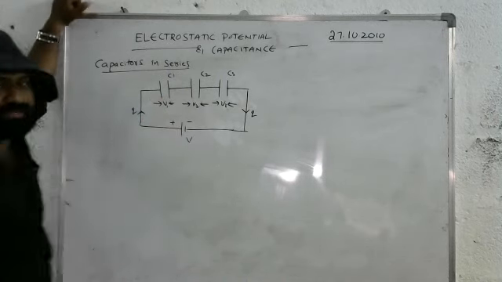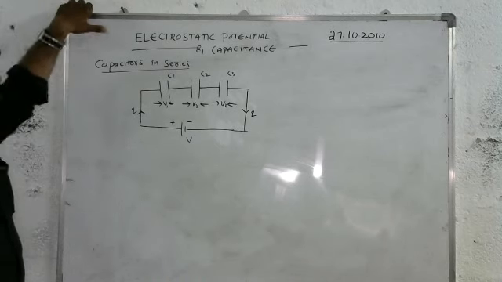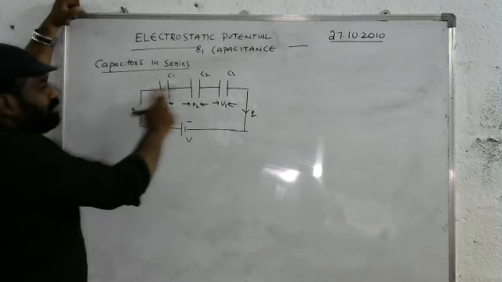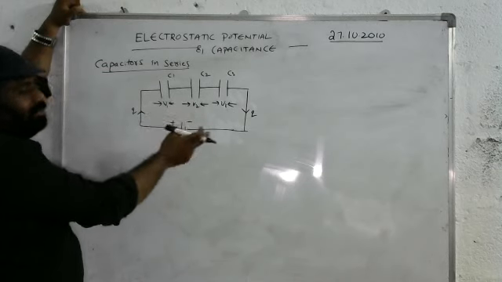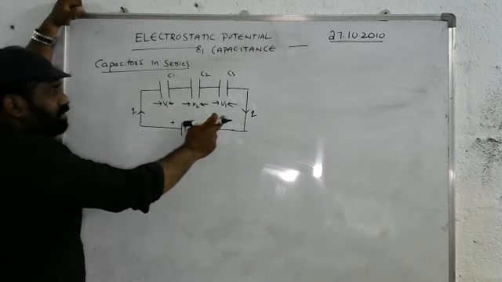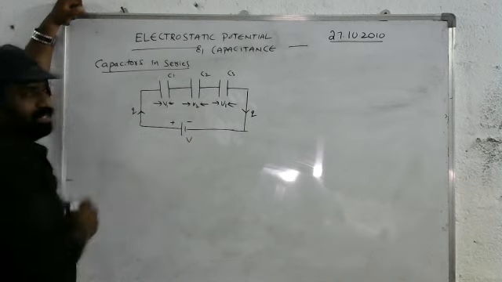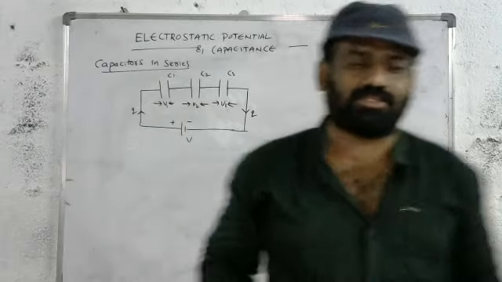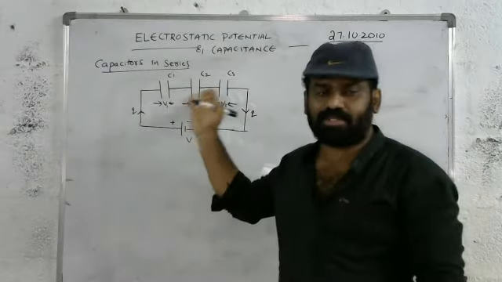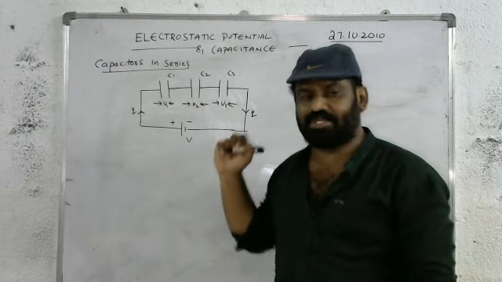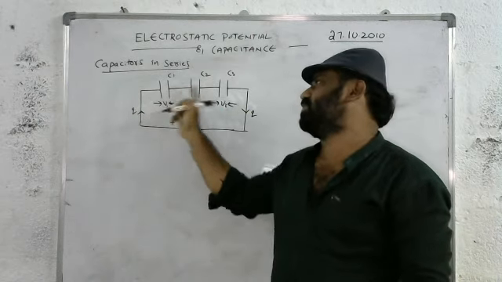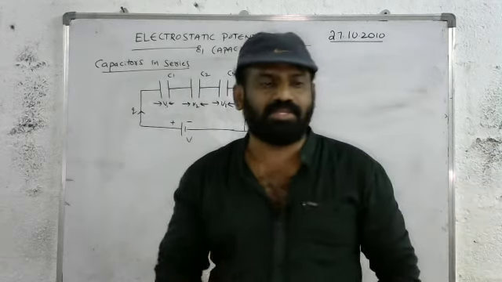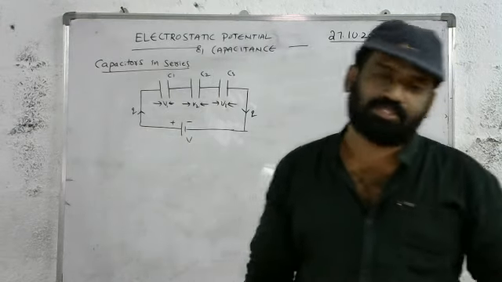Now we define the series combination of the capacitors. Just look here. The charge is the same at each capacitor, but the potentials are different. So we define the series combination of capacitors as: if a number of capacitors are connected in such a way that the charge is the same at each capacitor, then the capacitors are said to be in series.